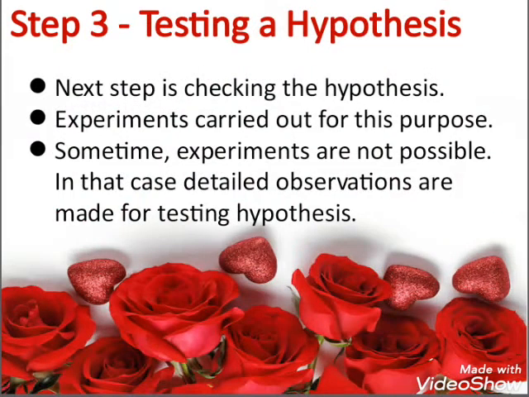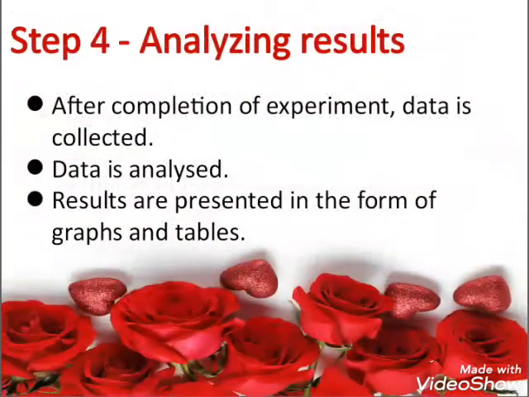The third step in scientific study is to check the hypothesis. A series of experiments is carried out for this purpose. Sometimes, depending upon nature of investigation, it is not possible to carry out an experiment. In such cases, hypothesis is tested by making detailed observations. Data is collected after the completion of experiment. In the next step, data is analyzed and results are presented in the form of graphs and tables.